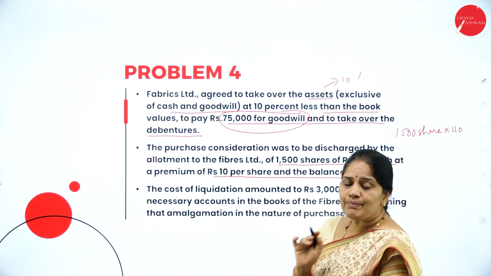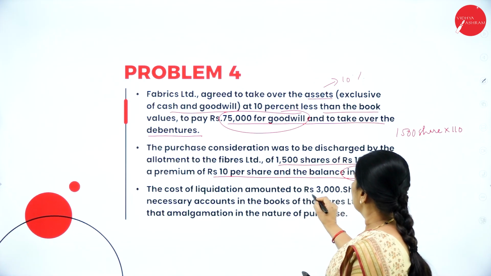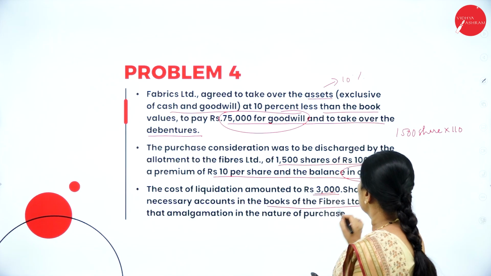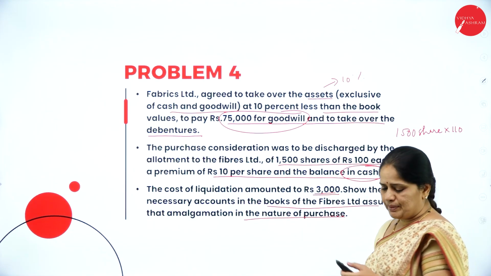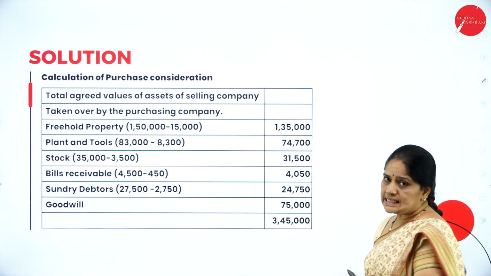So what is the cash balance? They have not told. So that we have to calculate. The cost of liquidation amounted to 3,000. Show the necessary accounts in the books of Fibers Limited, assuming the amalgamation in the nature of purchase. So first thing is we have to calculate the purchase consideration.